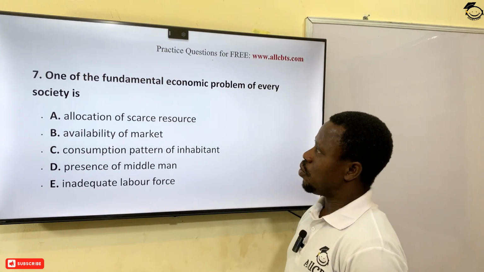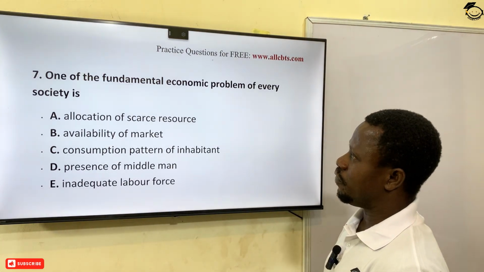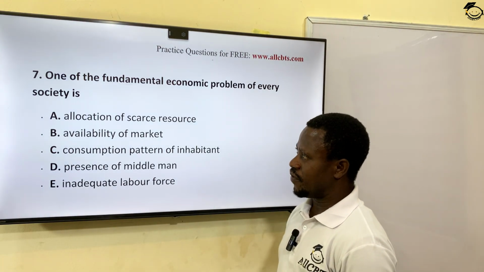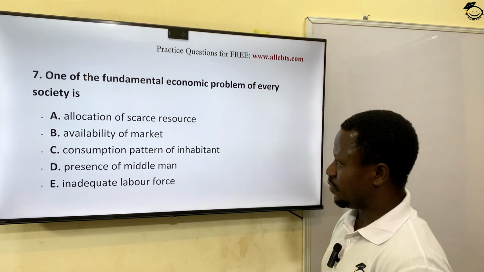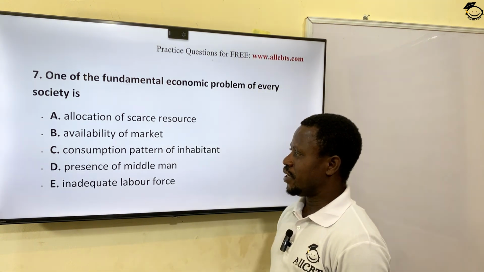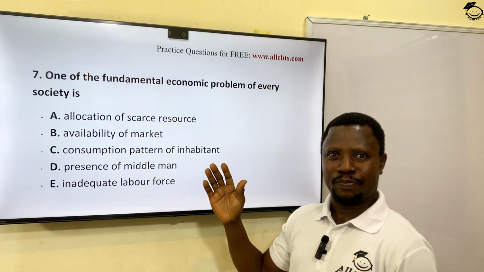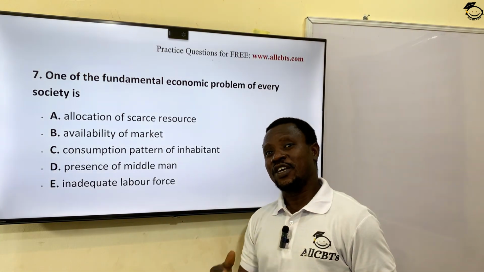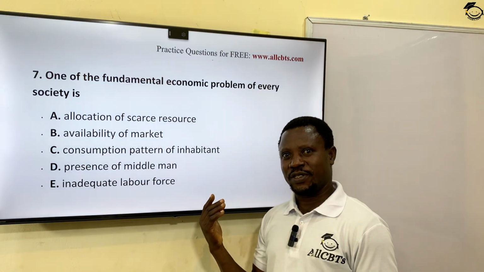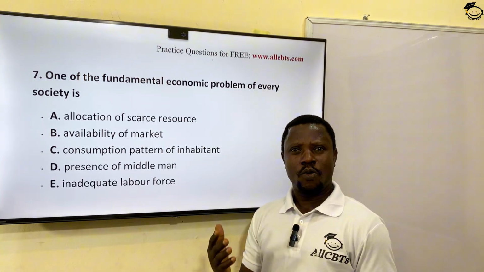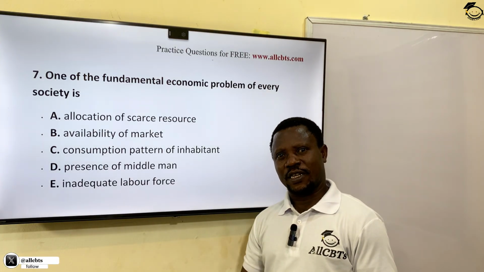One of the fundamental economic problems of every society is allocation of scarce resources, availability of markets, consumption pattern of inhabitants, presence of middlemen, inadequate labor force. You know that the basic economic problem faced by any society, in fact the major reason why we study economics, is how to allocate scarce resources. Human wants are unlimited. They are insatiable.